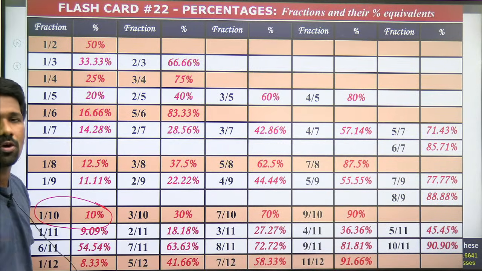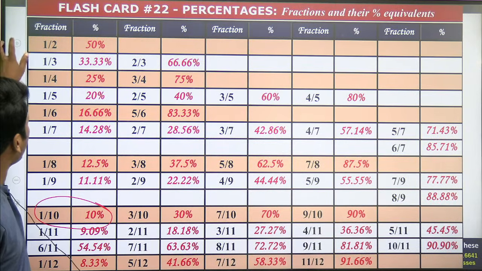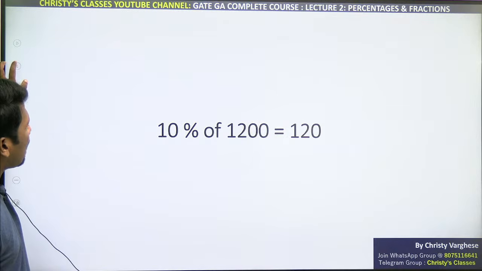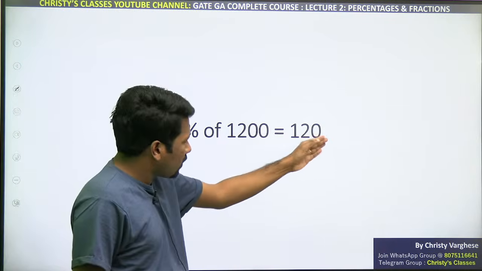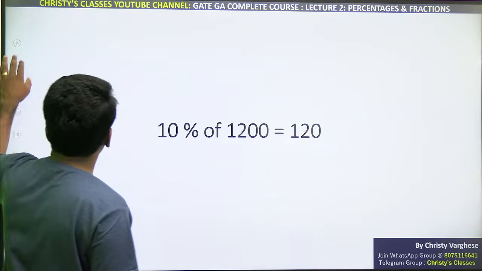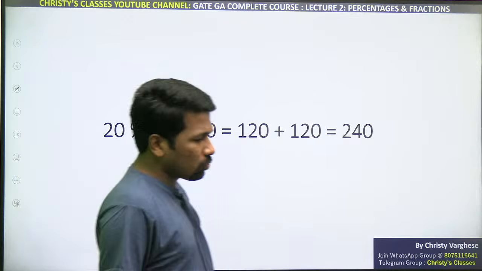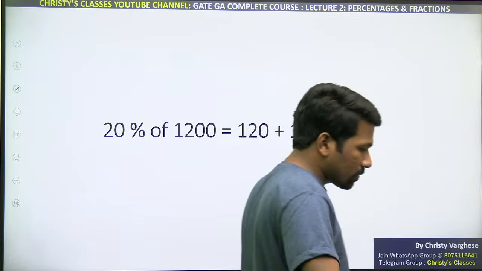Percentage means out of 100. Per means out of total 100. So that is why 1/10 is 10%. As 1/10 is 10%, to find 10% is just shifting one decimal to the left. That is 120. So 10% 120 है तो 20% 240 होगा ना. 120 plus 120 240 होगा ना, all of you.